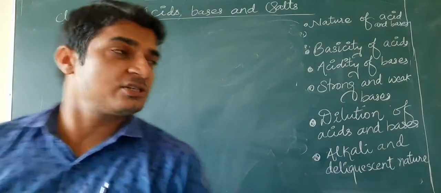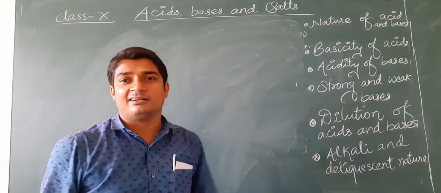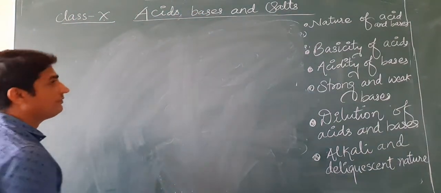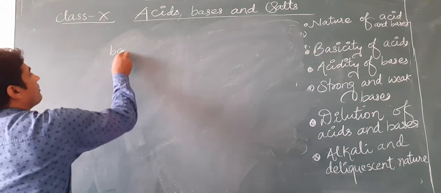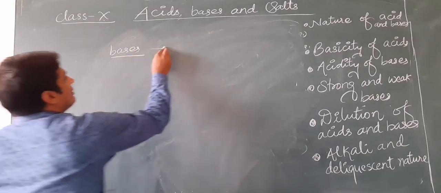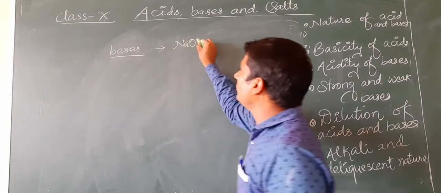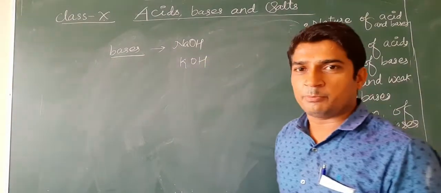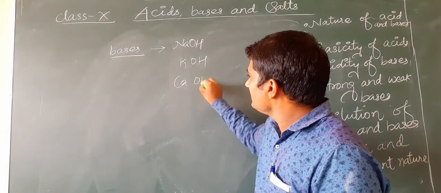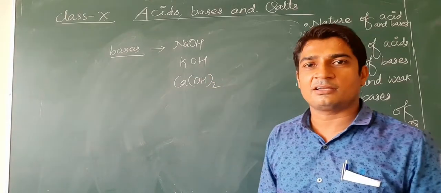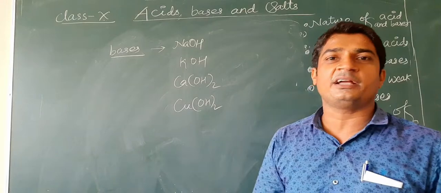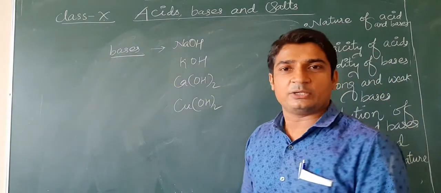Now we must go for what happens to the bases. Okay, what happens to the bases when they are allowed to dissociate in water? So I can write the formula of some bases. For example, NaOH, sodium hydroxide, KOH, potassium hydroxide, Ca(OH)2, calcium hydroxide, Cu(OH)2, cupric hydroxide. So these are all the hydroxides.